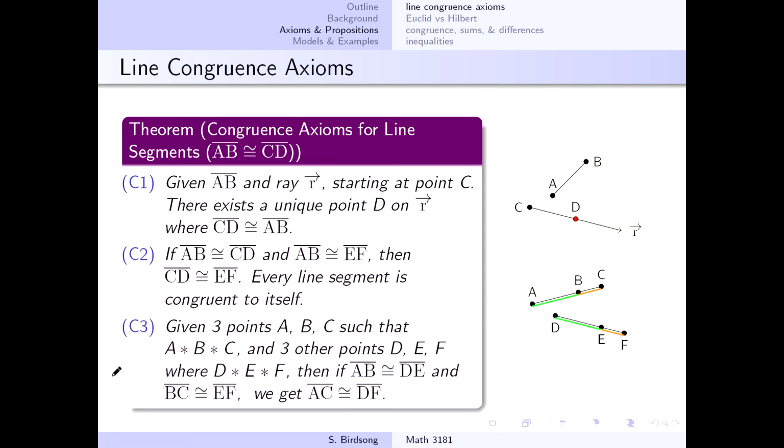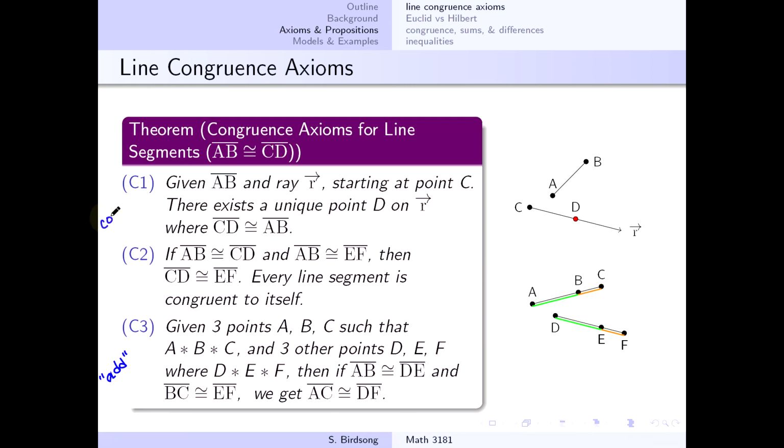Note this last congruence axiom is the setup for how we're going to be adding line segments together. We'll actually have a specific proposition that deals with adding line segments, but really this third axiom is going to give us all the information that we need in order to get to adding line segments.